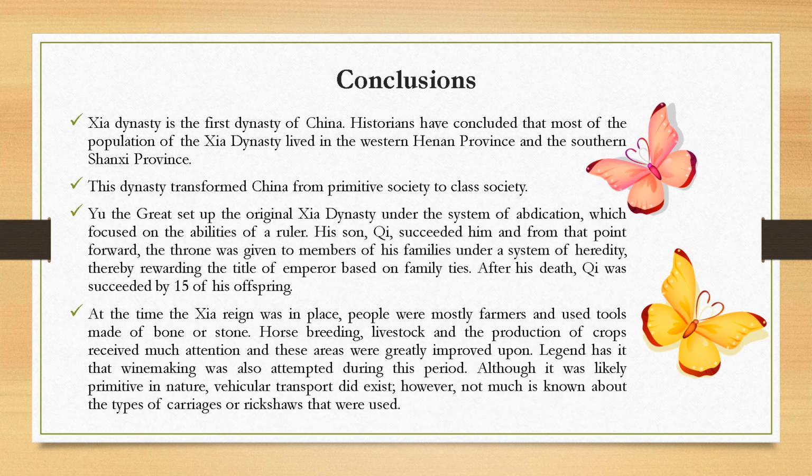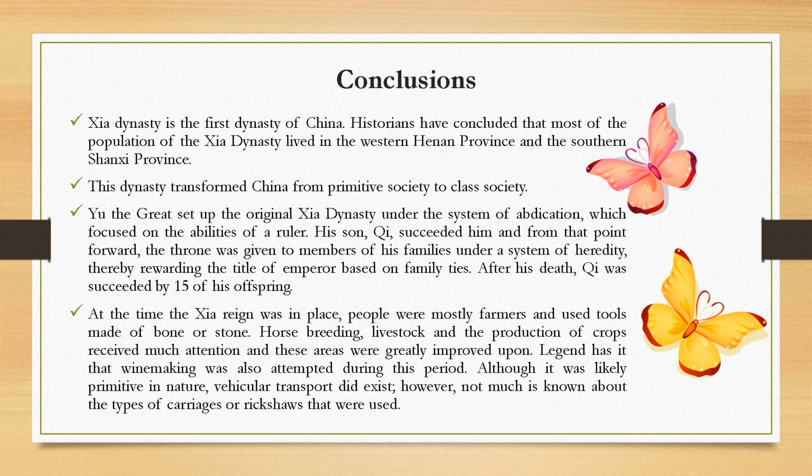Conclusions. Xia dynasty is the first dynasty of China. Historians have concluded that most of the population of the Xia dynasty lived in the western Henan province and the southern Shanxi province. This dynasty transformed China from primitive society to class society.